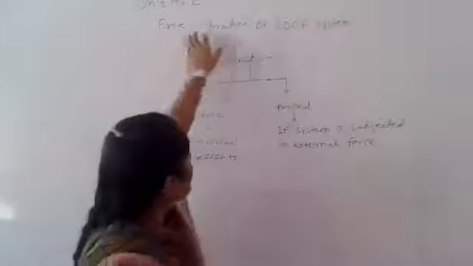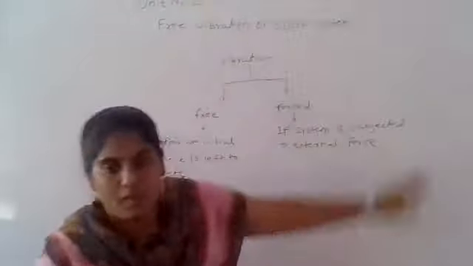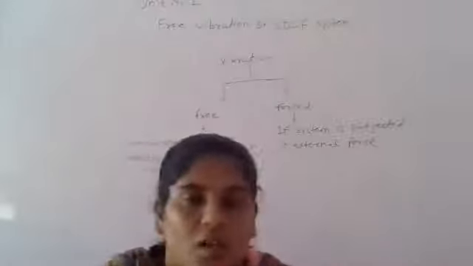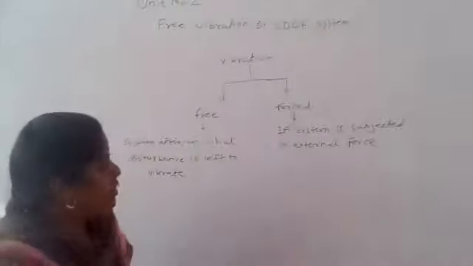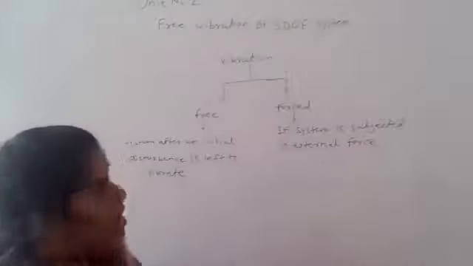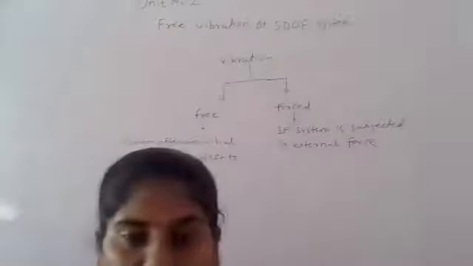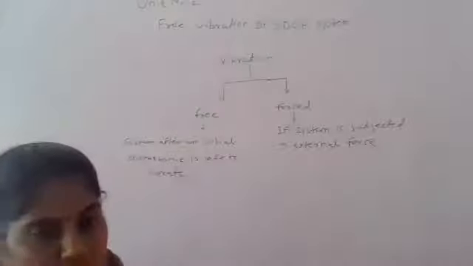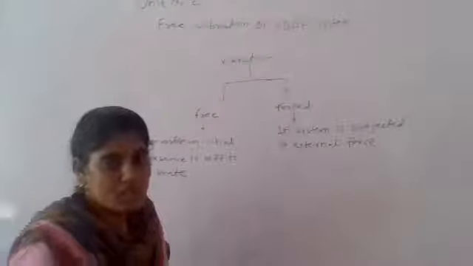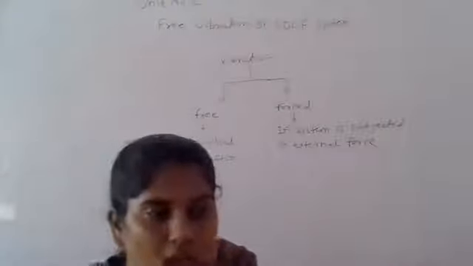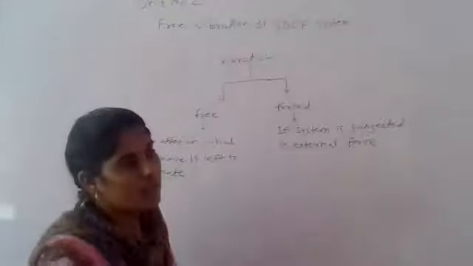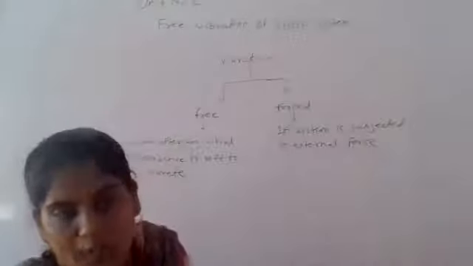With respect to the SDOF system, what is meant by the SDOF system? SDOF is nothing but a single degree of freedom system. Based on this, we'll see unit number two. In this unit there are four very important derivations based on the damped system and undamped system for free vibration, and the last derivation is based on the logarithmic decrement.